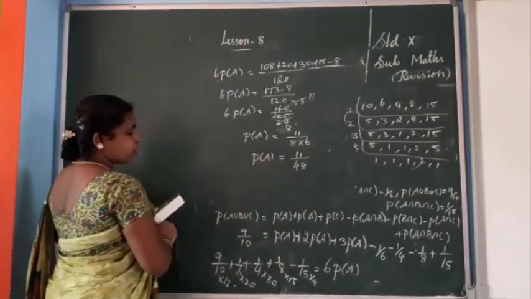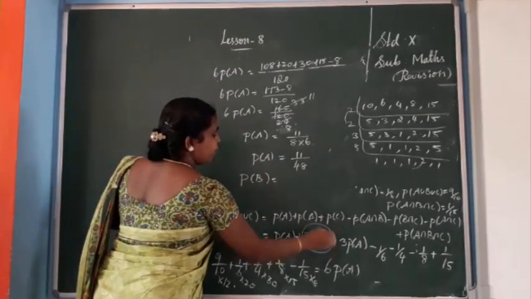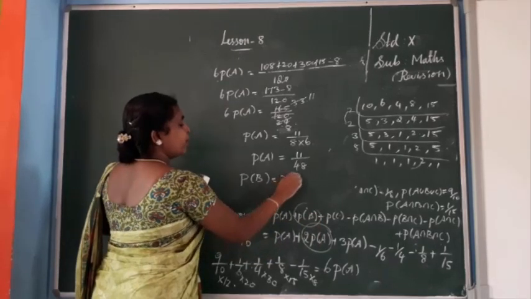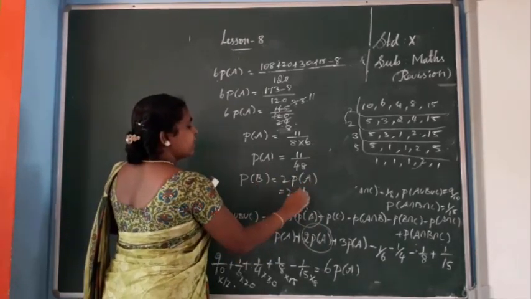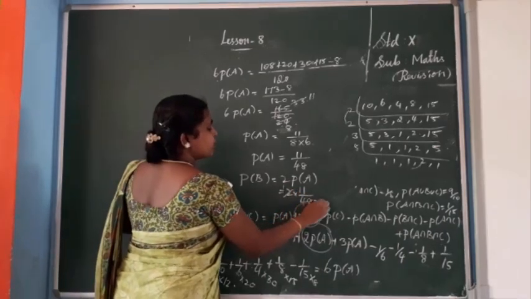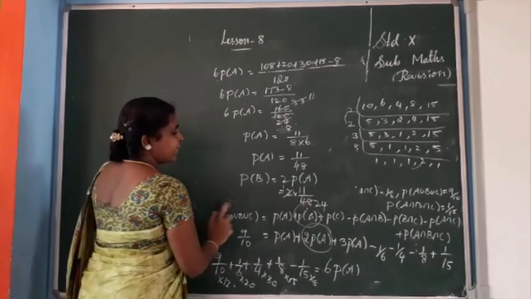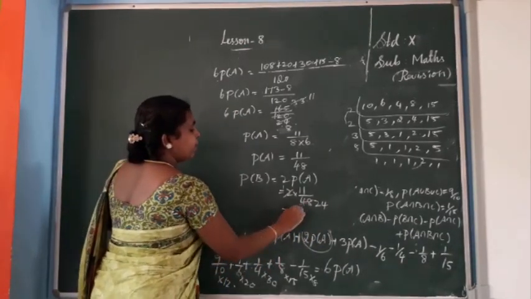In the beginning we said P of B means 2 into P of A, isn't it? So P of B equals 2 into the P of A value, 11 by 48. Simplify: 1 2 is 2, 2 2s are 4, 4 2s are 8. So the value is 11 by 24. Okay, 11 by 24.